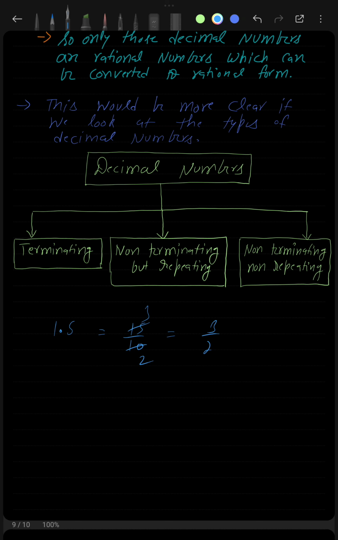When I divided 3 by 2, I get 1.5. So you can convert 1.5 back to p by q form. Similarly, you can convert 0.333 to this form again. This is not that simple, but we can do it.